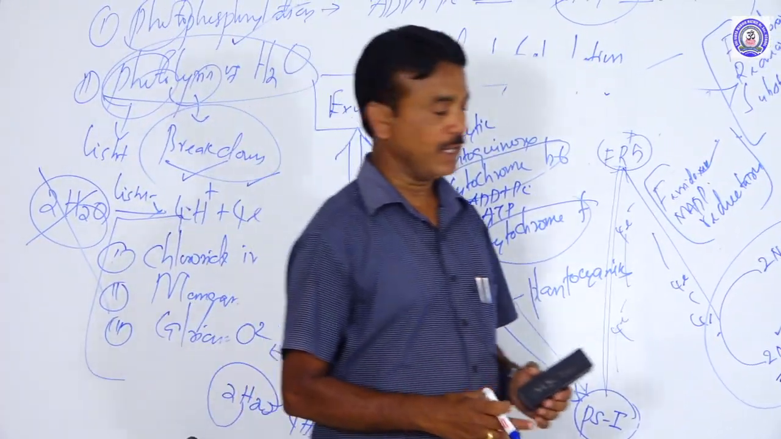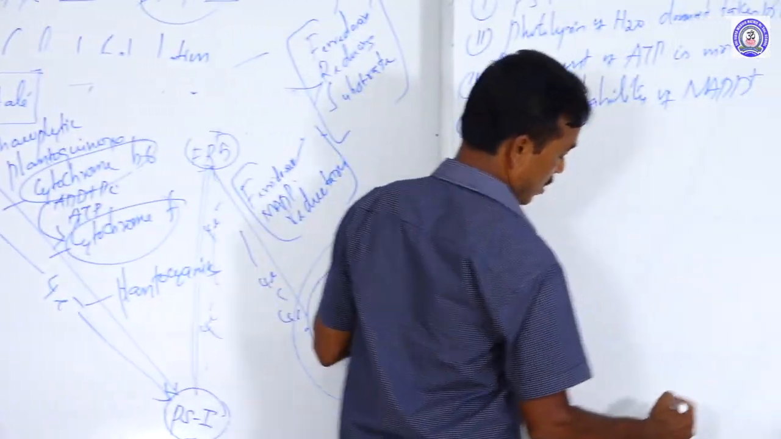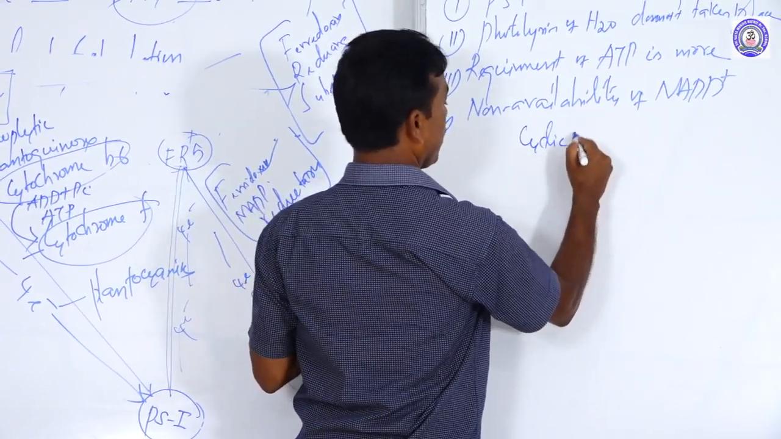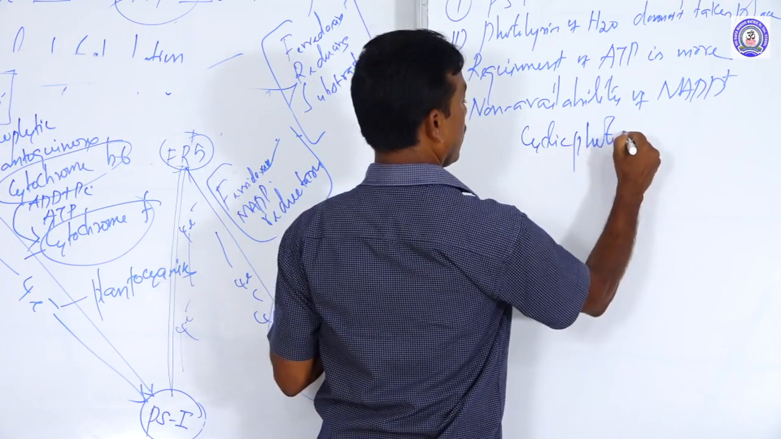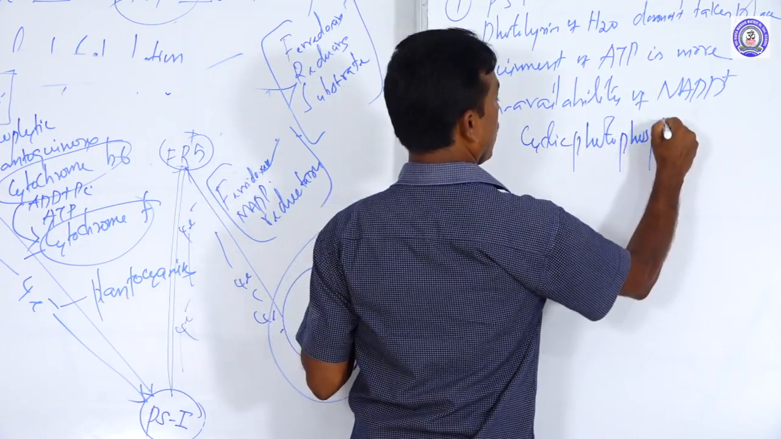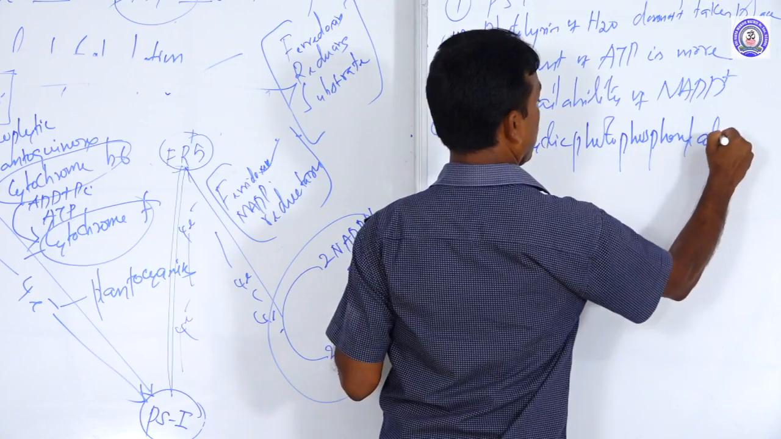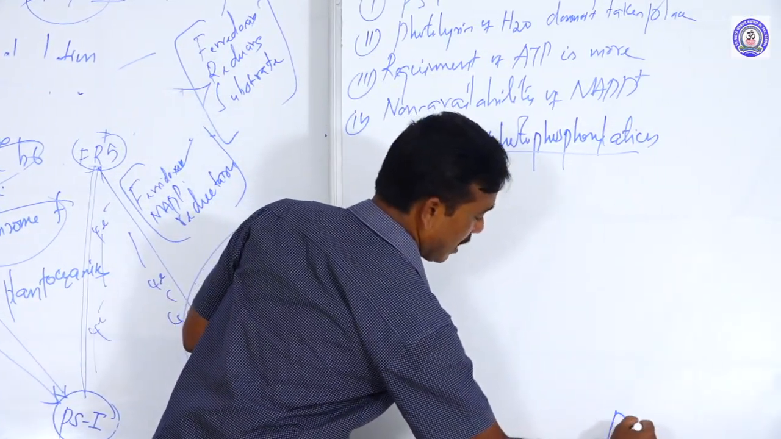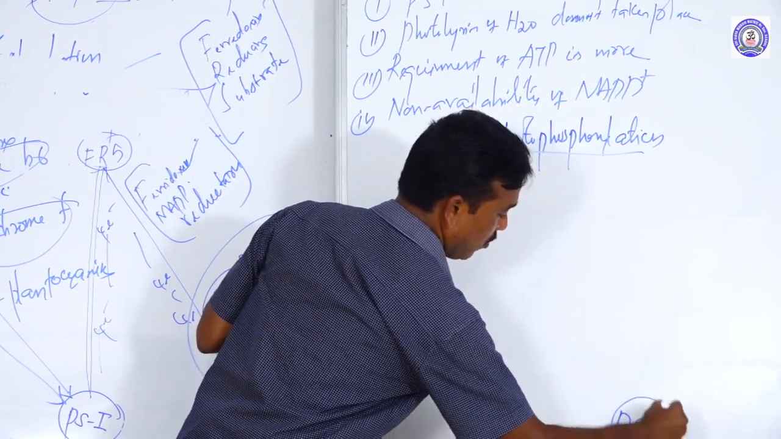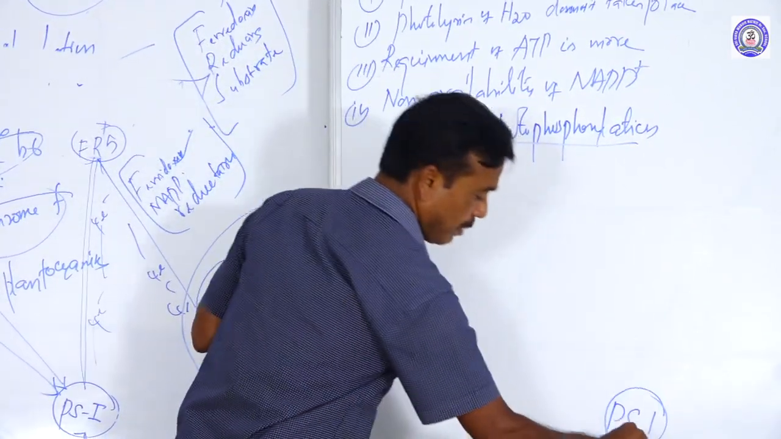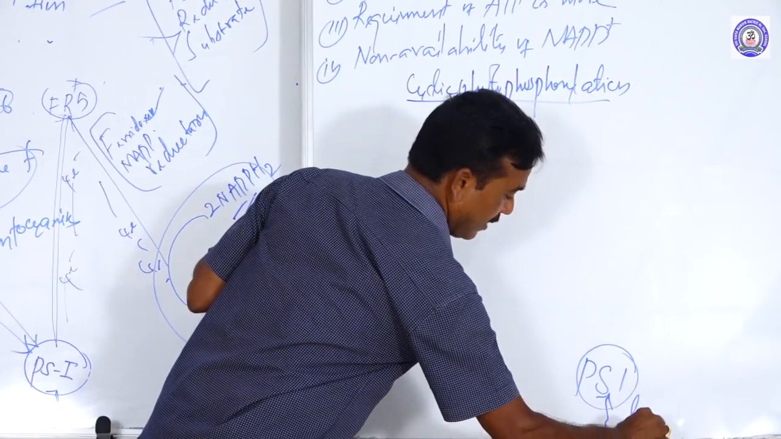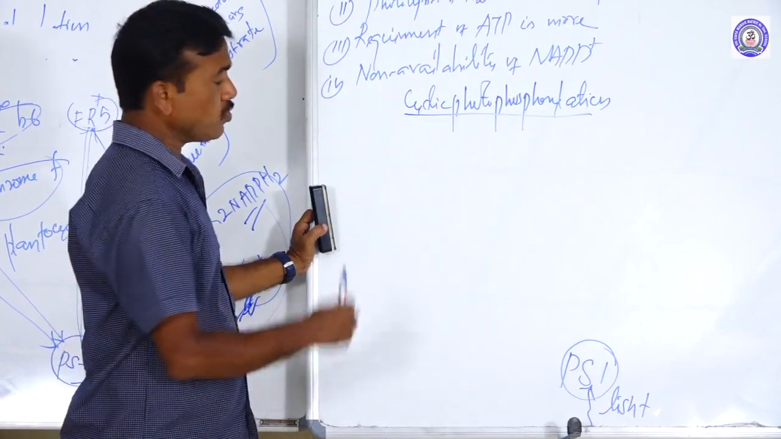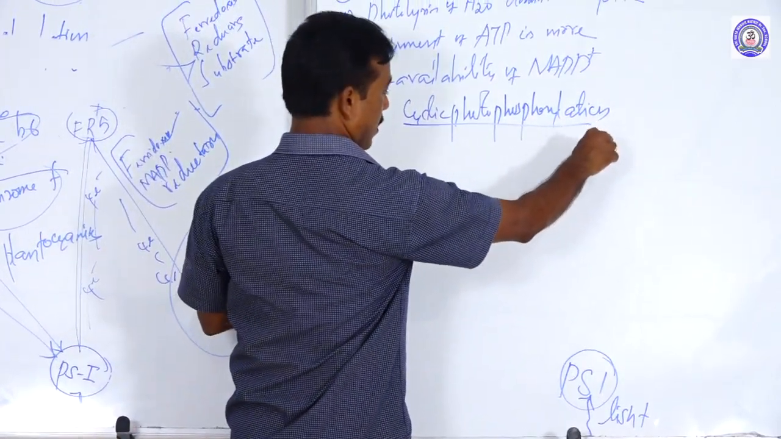Yes, now go to cyclic. Now come to the point. For cyclic photophosphorylation, what remains is photosystem 1, which alone remains active. What is the material needed? Light. From photosystem 1, the electrons are expelled.